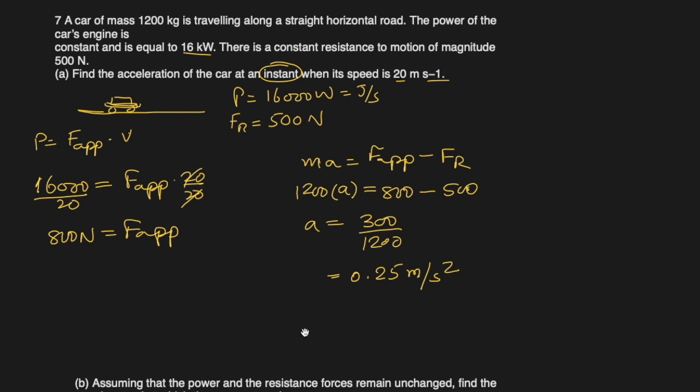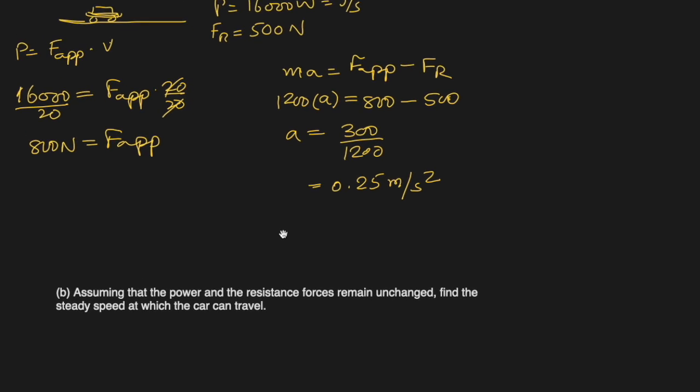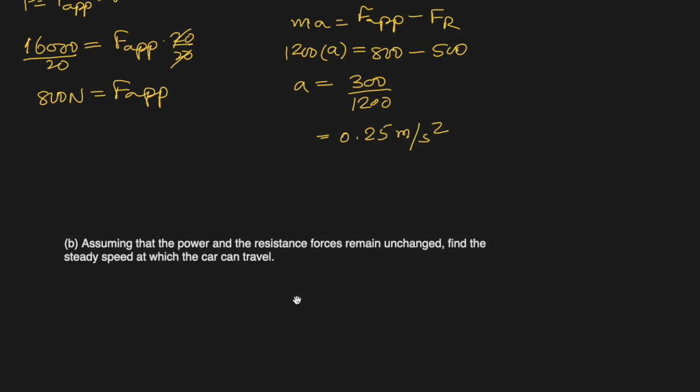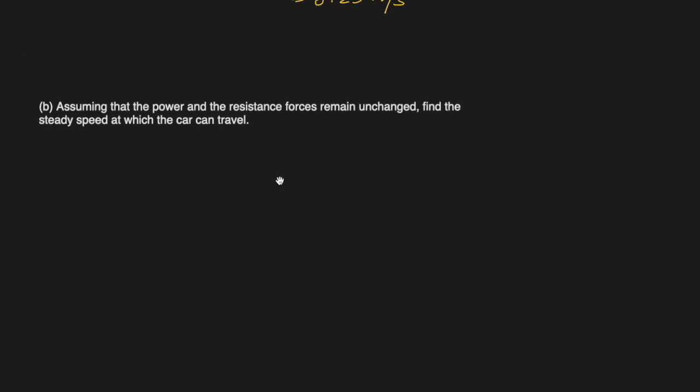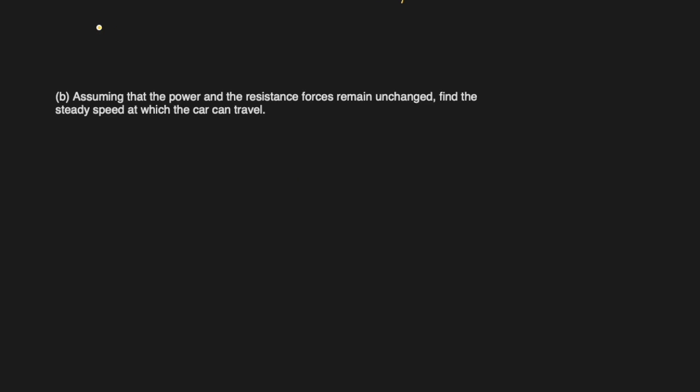Okay. Second part says, assuming that the power and resistance forces remain the same. So the power is still 16,000 watts and the force of resistance is still 500 newtons. Find the steady speed at which the car can travel. What does steady speed mean? That there is no acceleration.